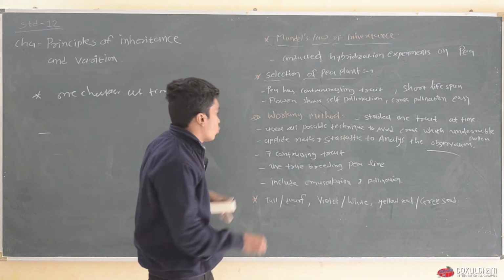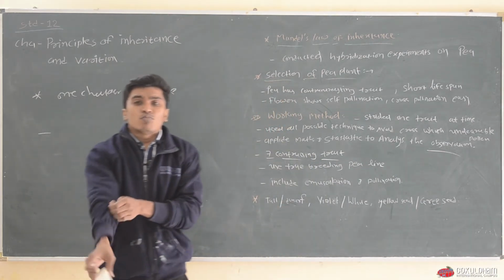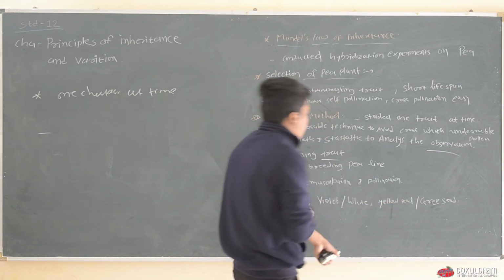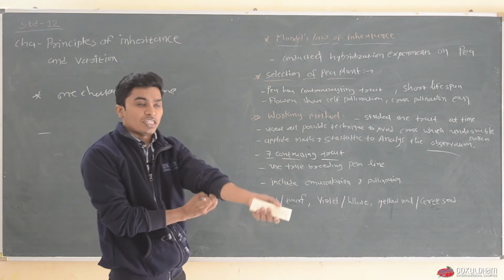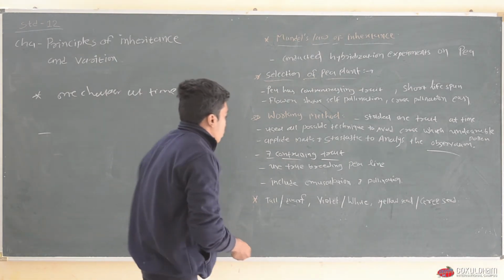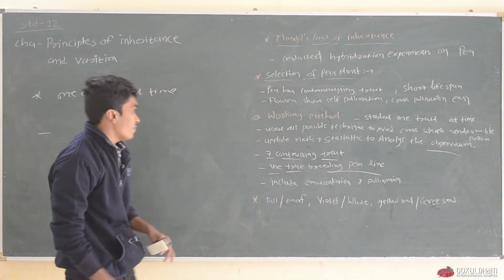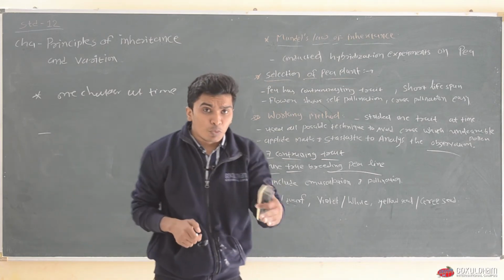They selected 5 contrasting characters which are given in your books. As we see here, these are the 3 characters, and another character is present in your NCERT textbook. They used true breeding lines. Now the question is, what is a true breeding line?